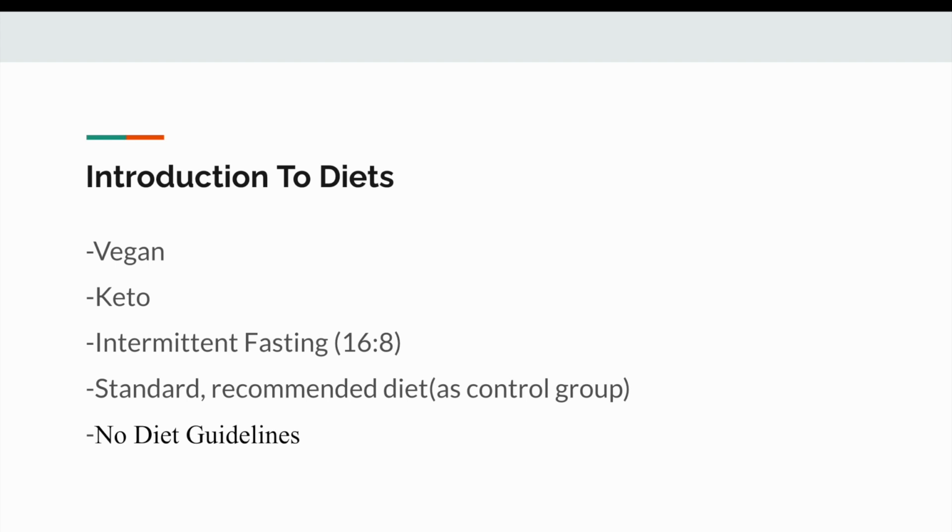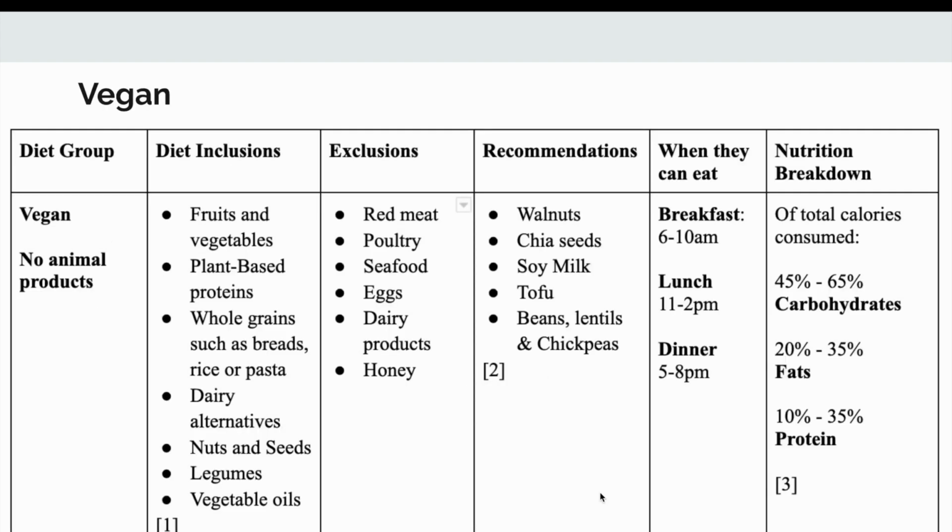In our study, each diet group reflects a change in certain factors to analyze their influence on the blood glucose levels. Now, let's delve into the specifics of each diet group. And the first diet group is the vegan group. Participants receive daily energy requirements calculated individually based on gender, age, weight, and activity level. Updates occur if these factors change.